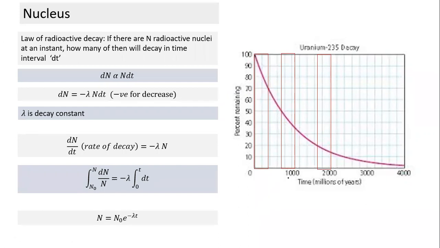From this graph, this is 100. From this graph, how many of you can tell me what is the half-life here? Since you are done in chemistry, you have done this topic already. So some of you should be able to answer this question. What is the half-life of uranium based on this graph? Can anyone tell me? And how would you find the half-life? Anyone? What is the half-life here?